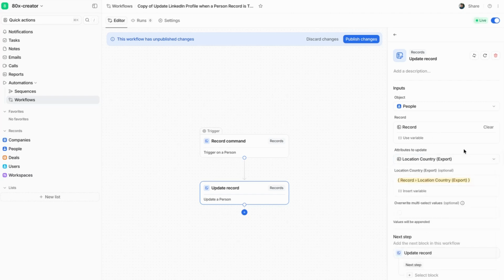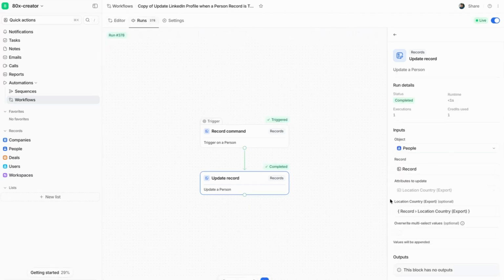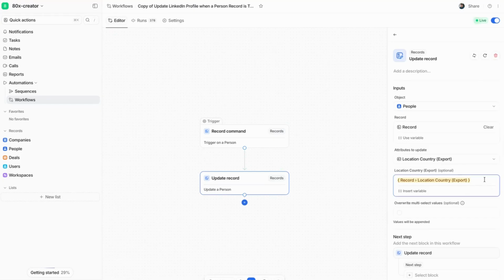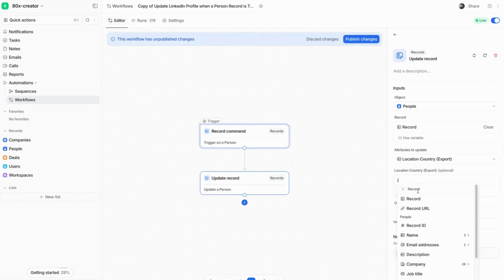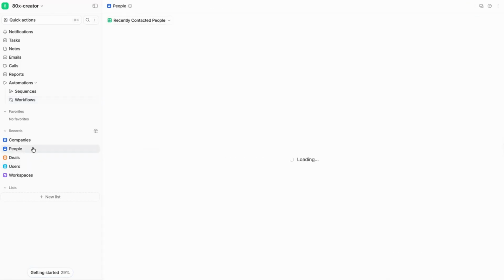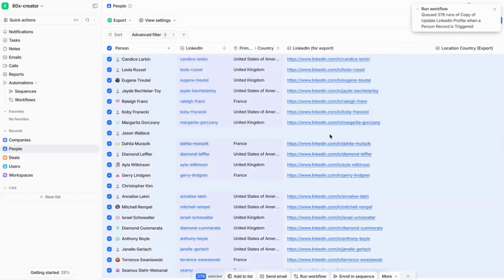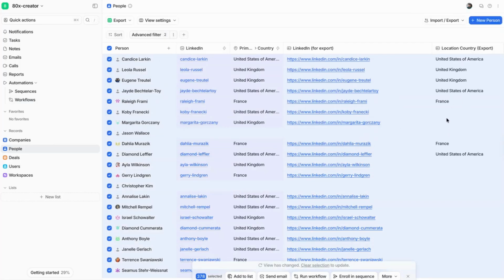So for now, I'm going to turn off LinkedIn export. Oh wow, so I mistakenly updated the record with the empty cell. So let's jump back into the editor, change this to update this to the correct location. So I guess that's a shout out. Make sure you don't do the same. Let's click on the actual cell that we want to copy. Just changes, jump back to people into our export view. And let's run this one more time. So we will see this location country export begin to populate. There we go. We can see the countries are starting to appear.